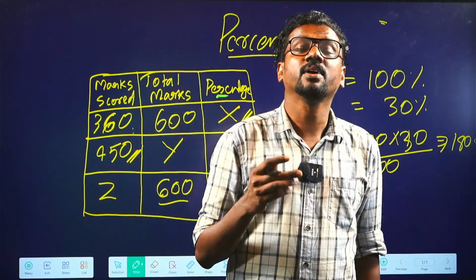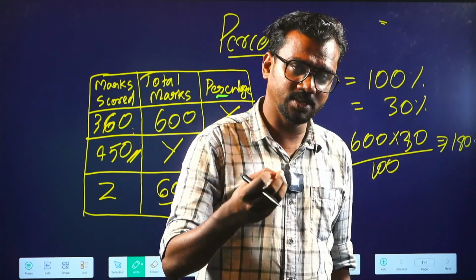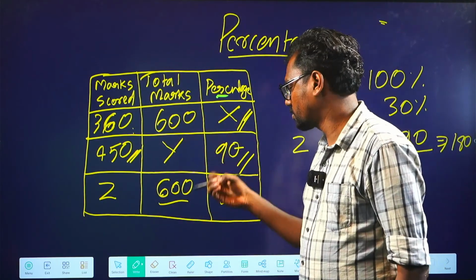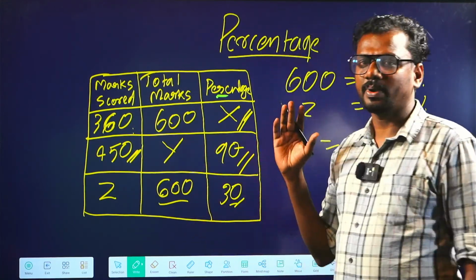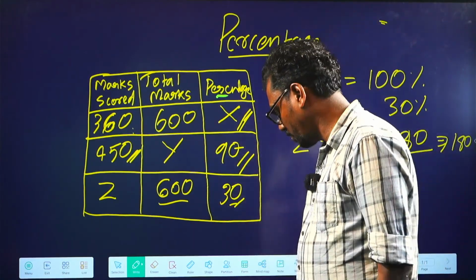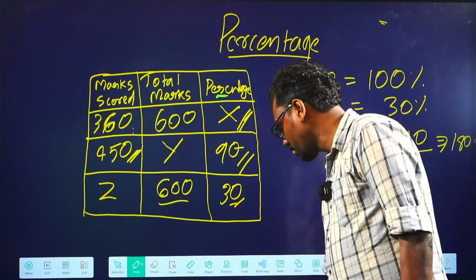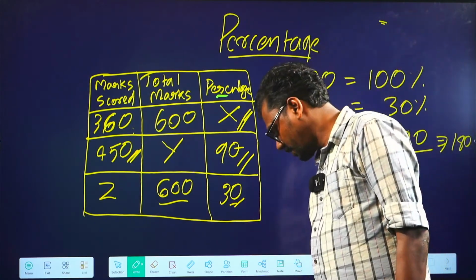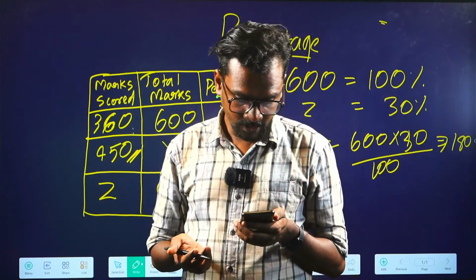So this is the way we will be doing percentage. In the first case we found the percentage, in the second case we found the total marks, and in the third case we found the marks scored. So this is the basic principle of how we find the percentage of a particular value. I hope it's clear. Any doubt you can ask in the chat box.